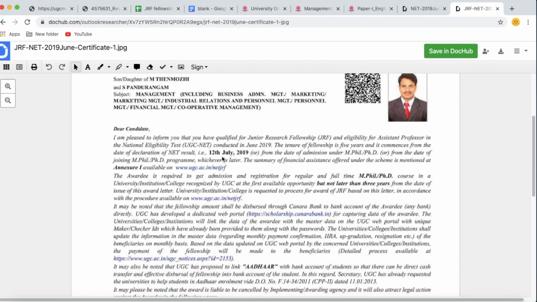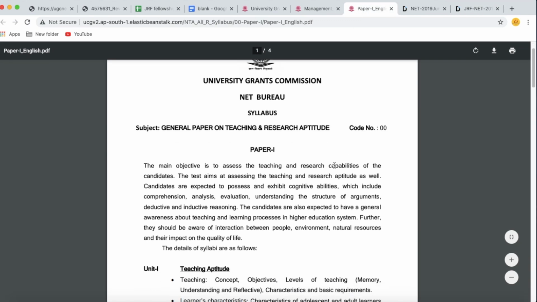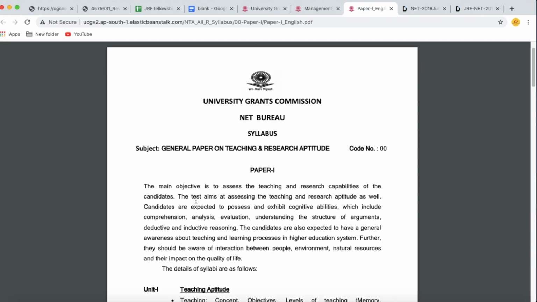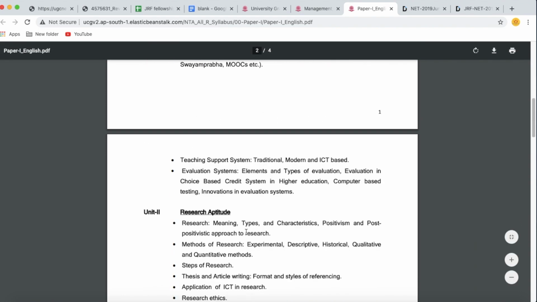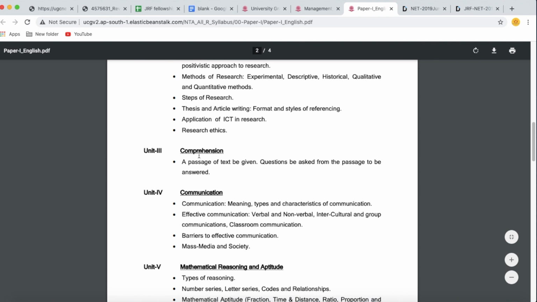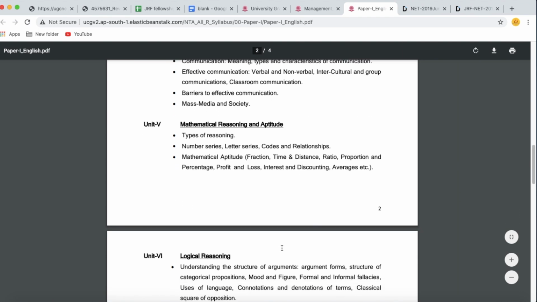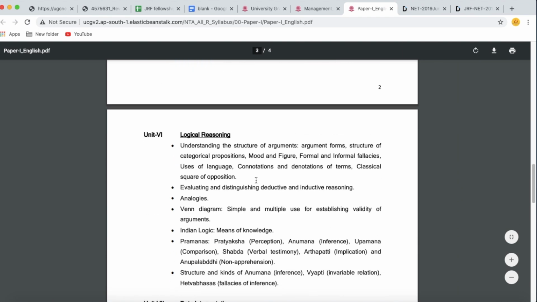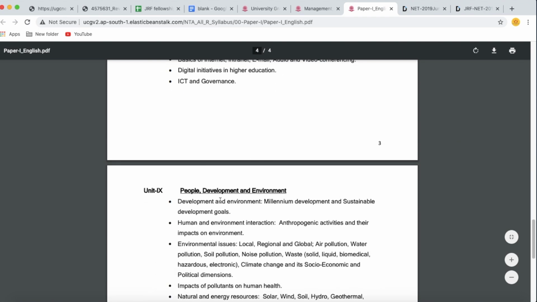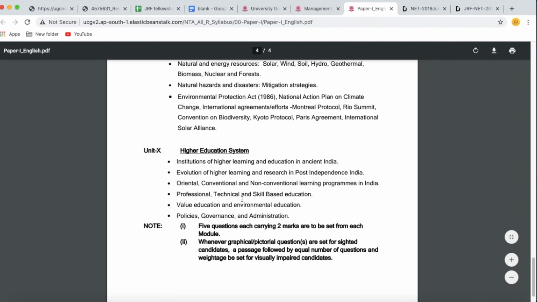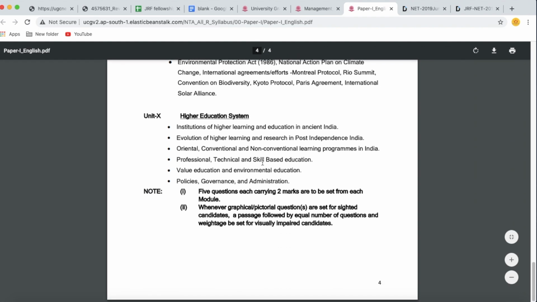Let me show you a brief view of the paper 1 and paper 2 syllabus. This is paper 1. In paper 1 we have teaching aptitude, research aptitude, English comprehension, communication, reasoning and aptitude, logical reasoning, data interpretation, ICT, people and environment, and higher education system.